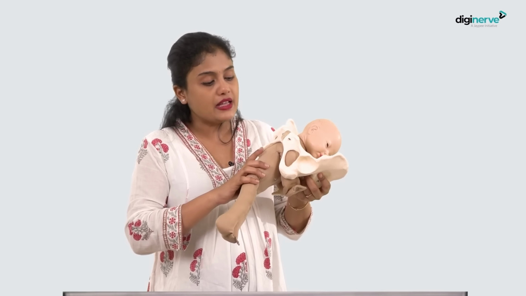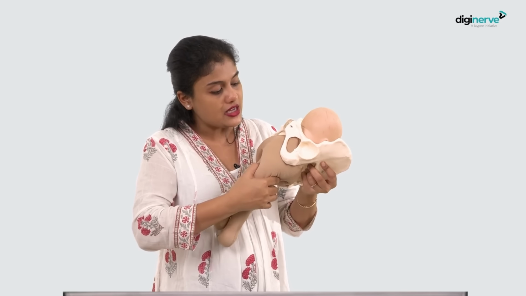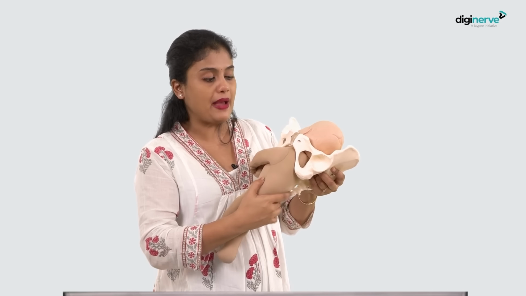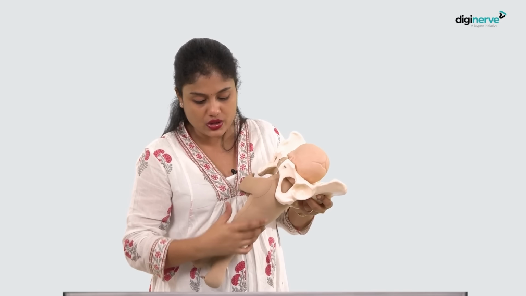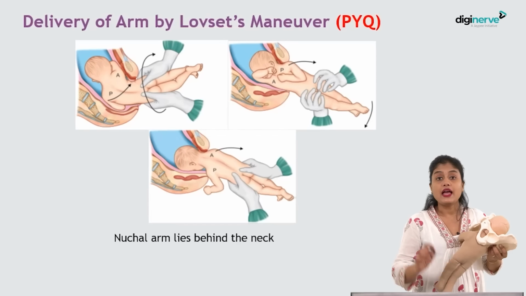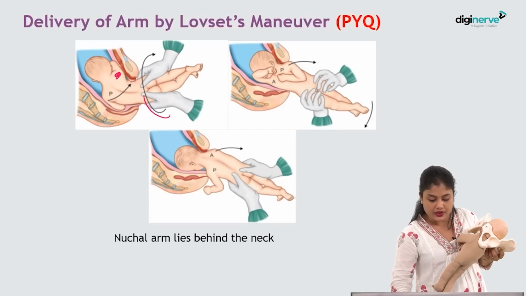But remember, if it is not happening in this way, then what will you have to do? You will have to rotate it by 180 degrees like this, so that the posterior shoulder will come anteriorly and it will be below the pubic symphysis, and then that shoulder will be delivered easily. As you can see in this photo also, anterior shoulder is hinging behind and delivery is not happening. So you rotated it 180 degrees.